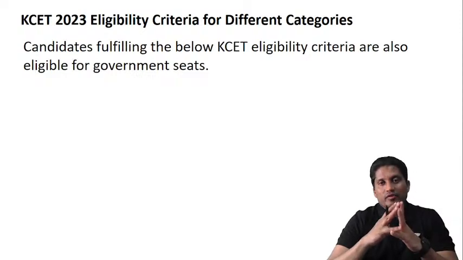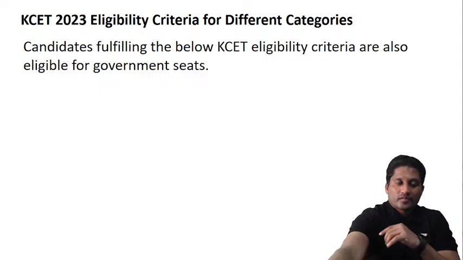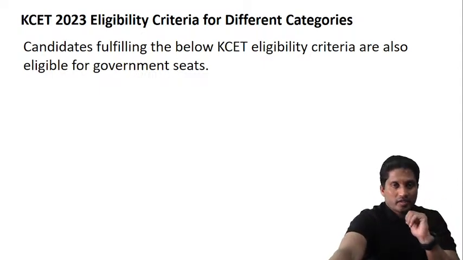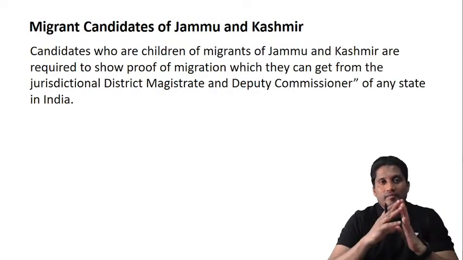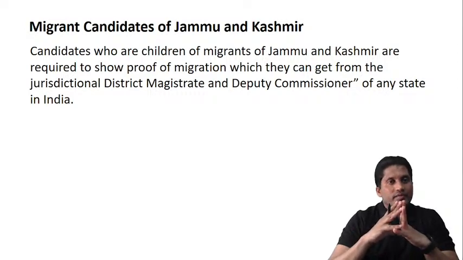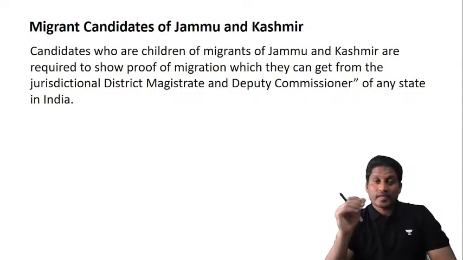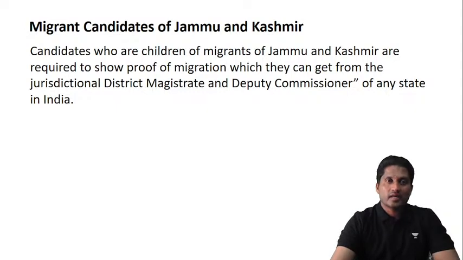Candidates fulfilling the below KCET eligibility criteria are also eligible for government seats. Okay, these people come under the government quota. Migrant candidates of Jammu and Kashmir: candidates who are children of migrants of Jammu and Kashmir are required to show proof of migration, which they can get from the jurisdictional district magistrate or deputy commissioner of any state in India.